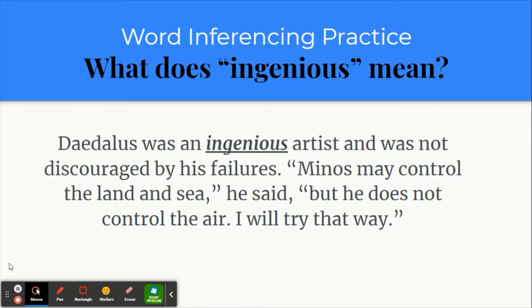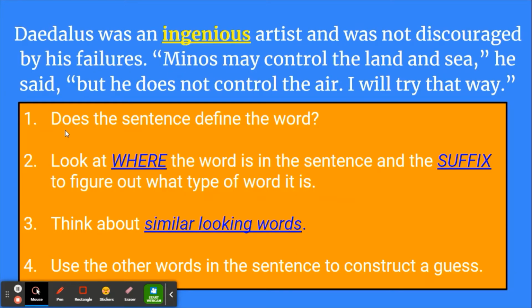All right, so now that we've gotten a little refresher, let's go ahead and get into making our inference as to what ingenious means. Okay, so when we're doing our word inferencing, we have the 4 steps that we need to follow. So the first one is, does the sentence define the word? So take a look at it really quickly and see if ingenious is defined in this passage. If you answered no, you're correct. Ingenious is not being defined here. So we can move on to number 2.